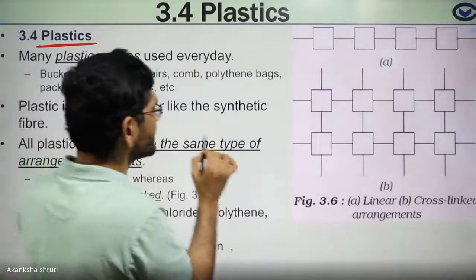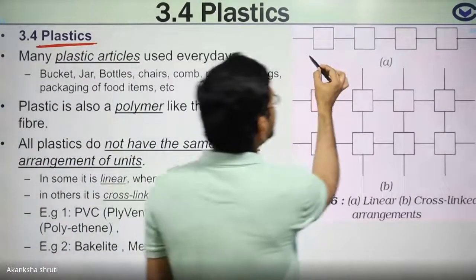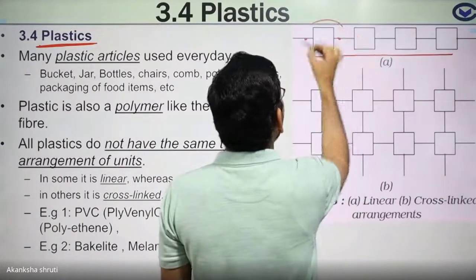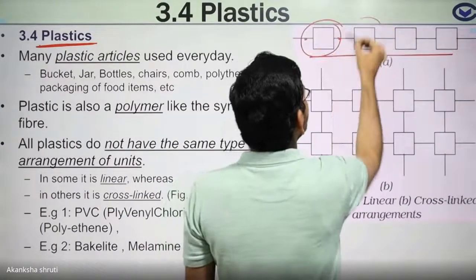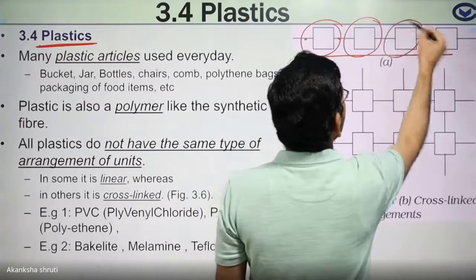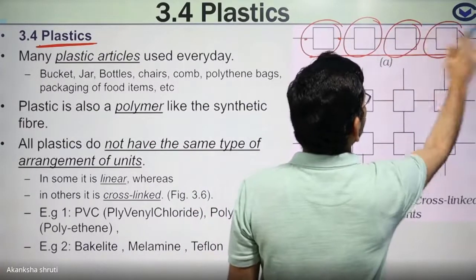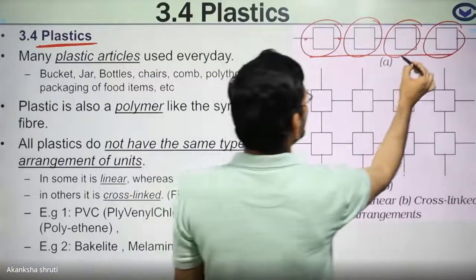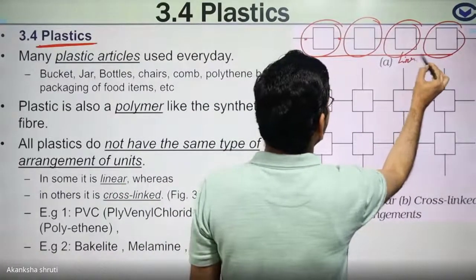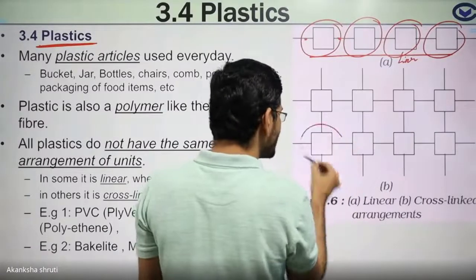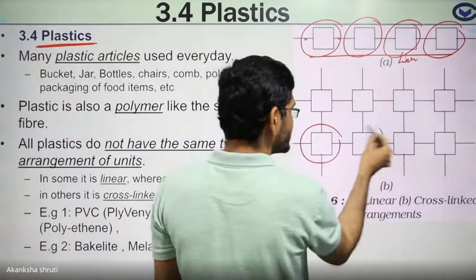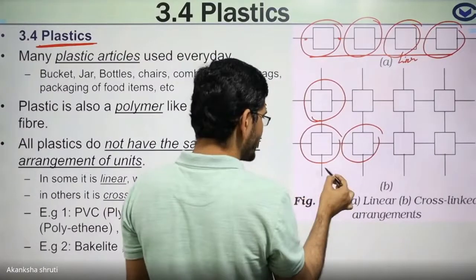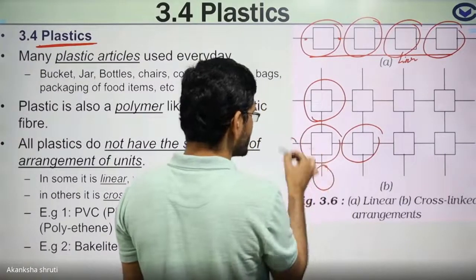These combinations can be linear, means just one after another. This is one unit. Students, this has combined with the other unit to form a long chain or thread-like structure. So this combination is your linear combination. It is also possible that this unit may combine with this as well as this one, and on this side maybe someone, on that side maybe someone.